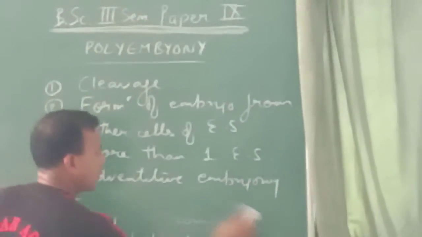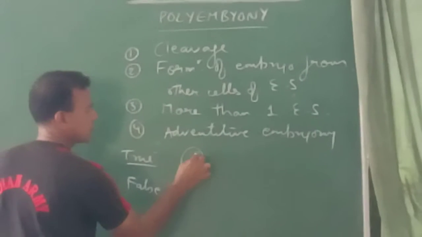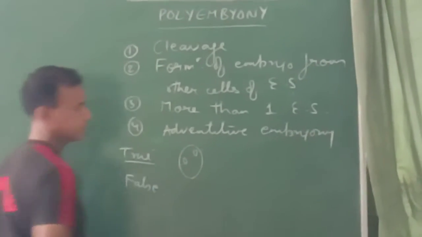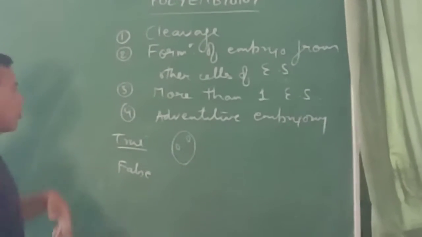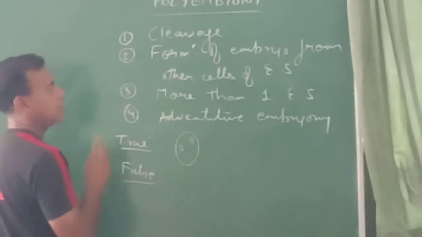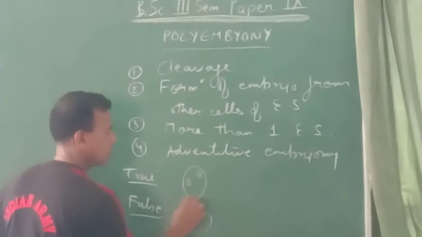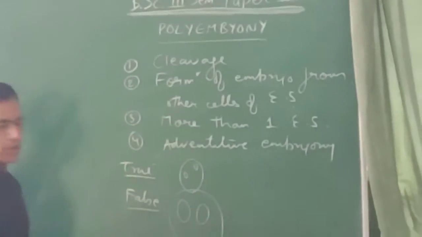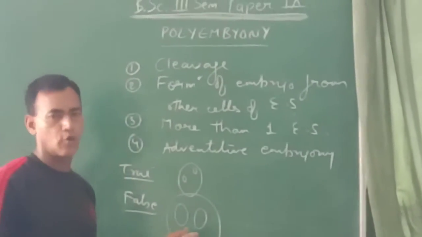True means when the additional embryos develop within the same embryo sac, then we call it true polyembryony. And false is when there is more than one embryo sac in an ovule. So these are some of the terms associated with polyembryony.